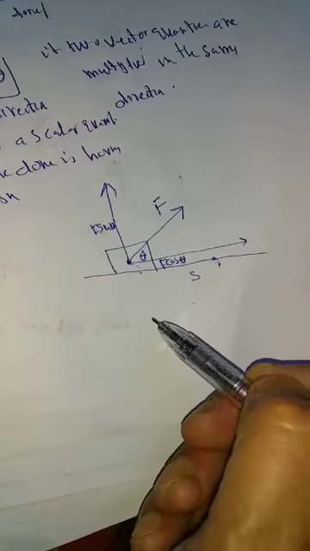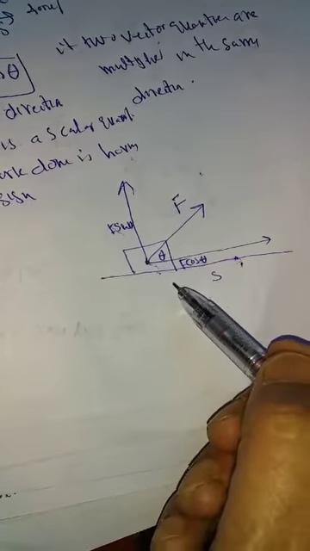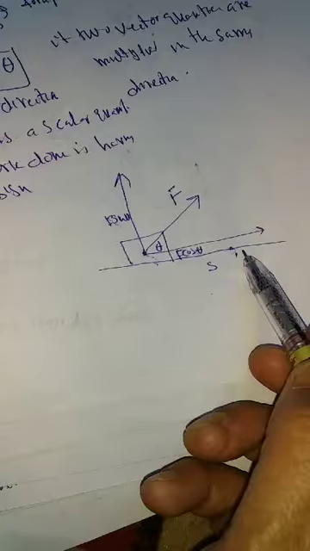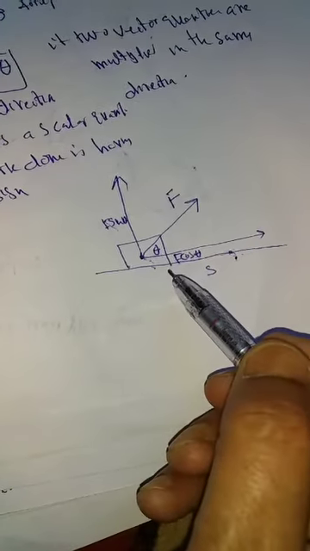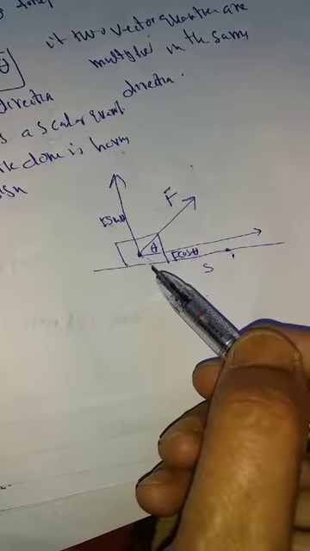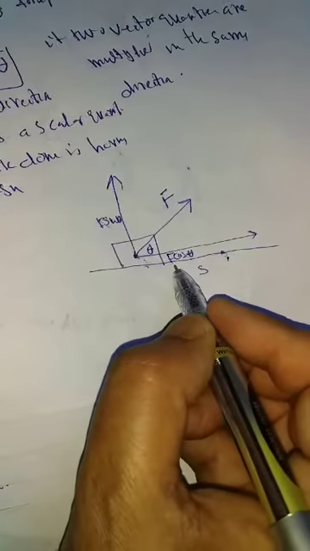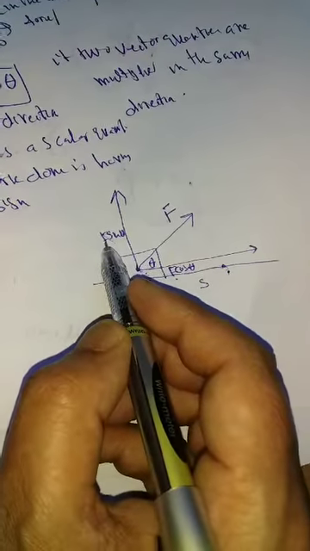Here, suppose a constant force F acting on a body produces a displacement s in this direction. If theta is the angle which it makes with the positive direction, the component of force along the x-axis is F cos theta. F sin theta we have already discussed.